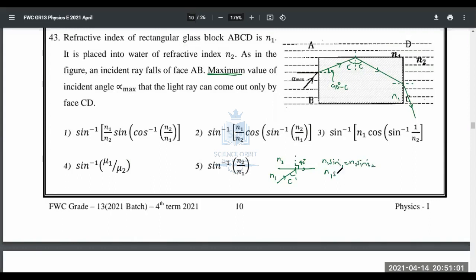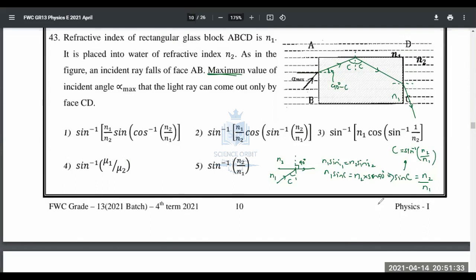N1 sin C equals N2 into sin 90. Since sin 90 is 1, you will be getting sin C equals N2 over N1. And C, the critical angle here, is sine inverse N2 over N1.